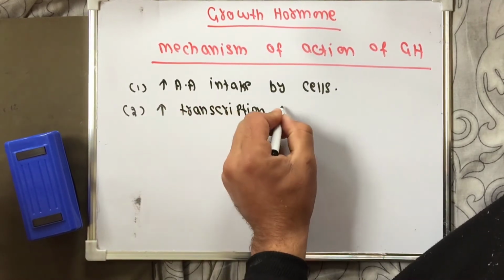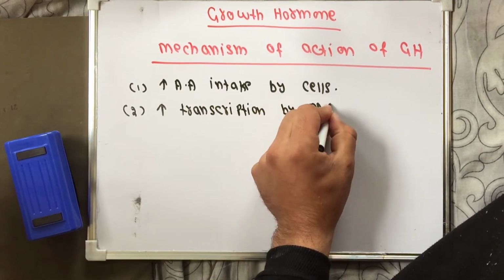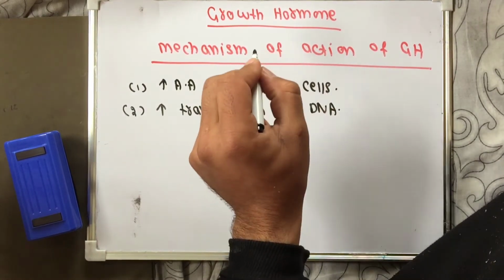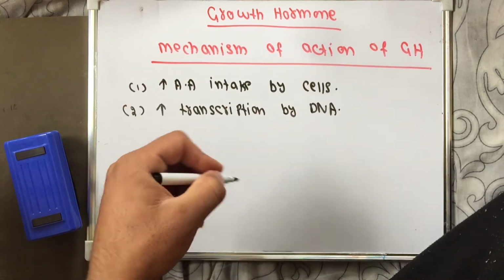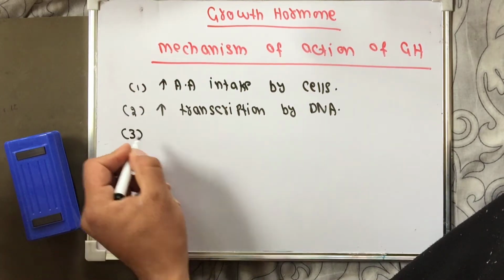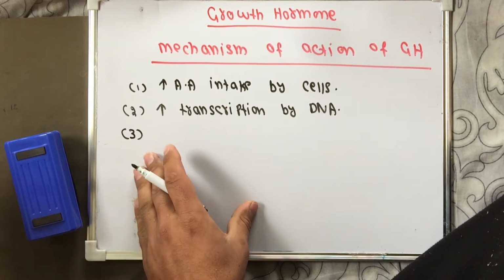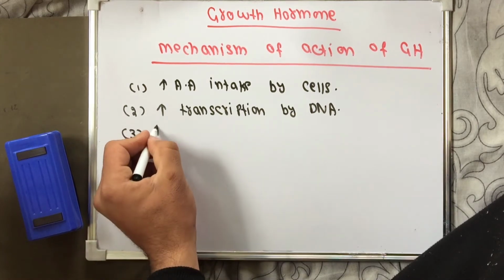Growth hormone acts upon the DNA and increases transcription. Number 3, growth hormone increases the translation.